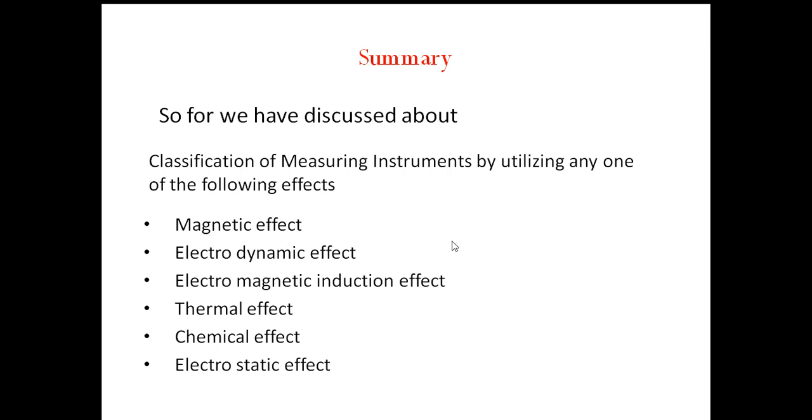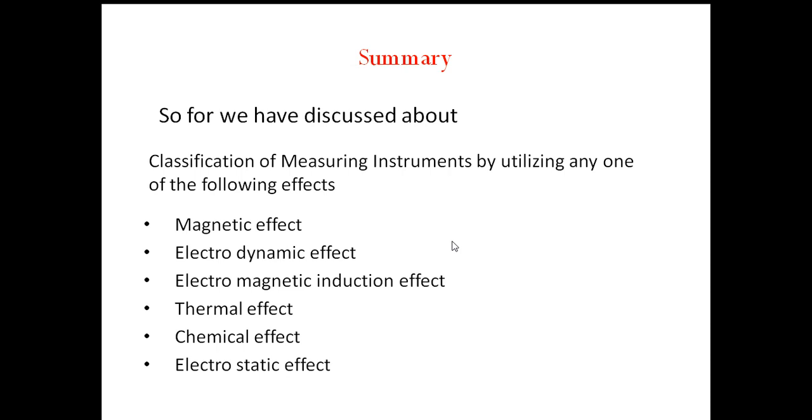These absolute instruments have very good characteristics, providing very accurate values in the measurement.